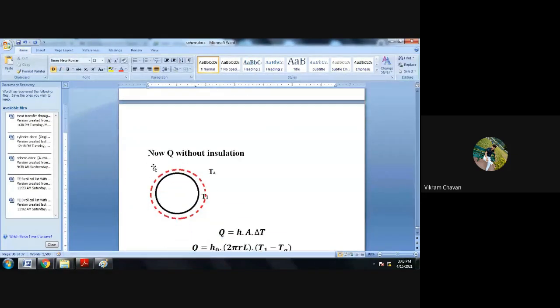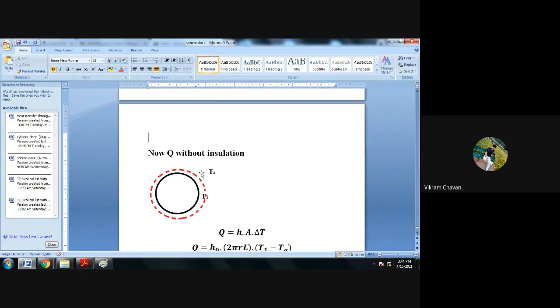So this is the pipe. Pipe surface is maintained at a T1 temperature, and it is exposed directly to the environment, and the environment temperature we have to consider as TA. Now surface is transferring heat to the fluid. Environment means air, which is a fluid, so the surface is directly transferring heat to the fluid, so only the convection mode of heat transfer will be there.